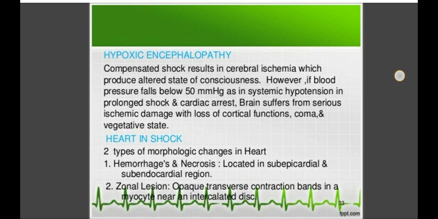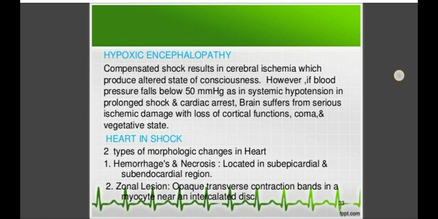In this you will see that compensated shock results in cerebral ischemia, which produces an altered state of consciousness. However, if blood pressure falls below 50 mm of Hg, as in systemic hypotension in prolonged shock and cardiac arrest, the brain suffers serious ischemic damage with loss of cortical functions, coma and vegetative state.